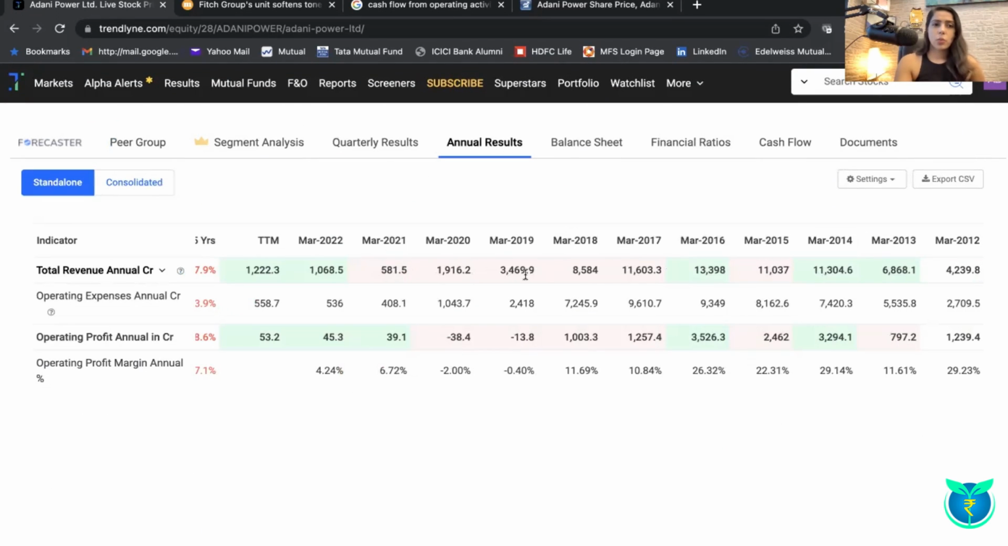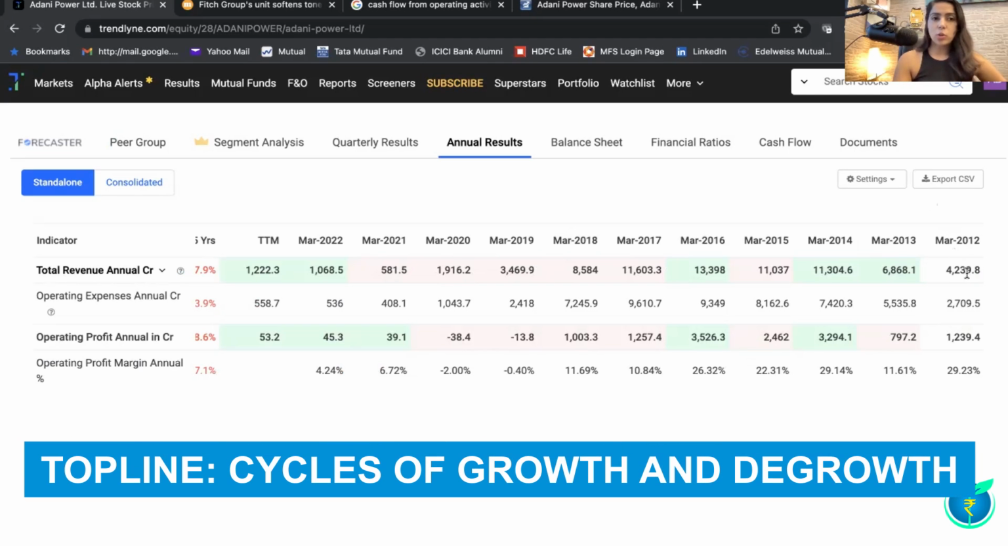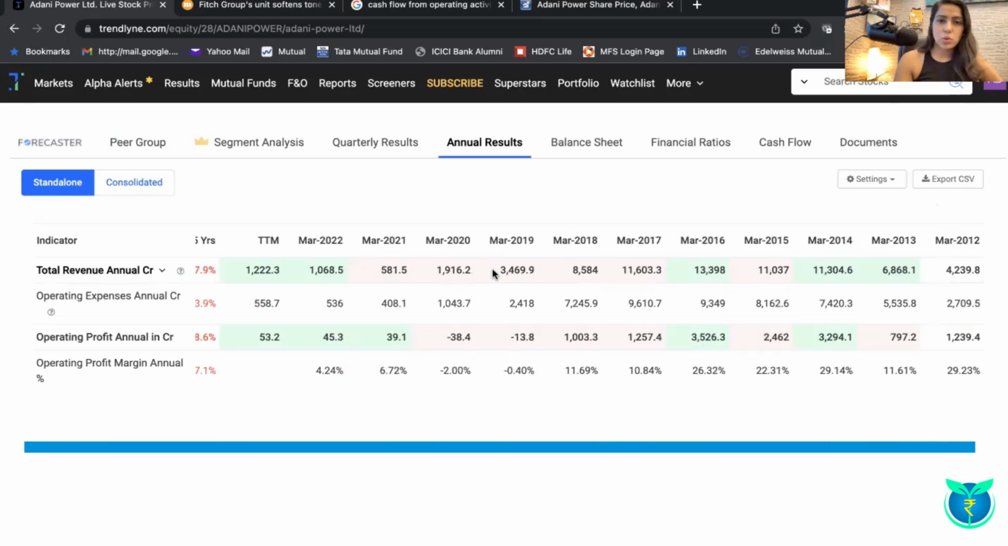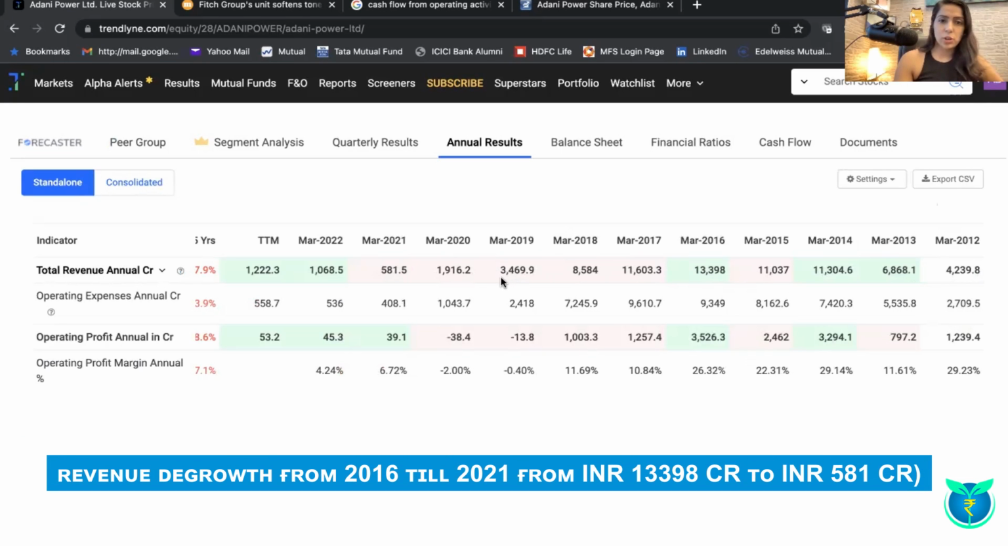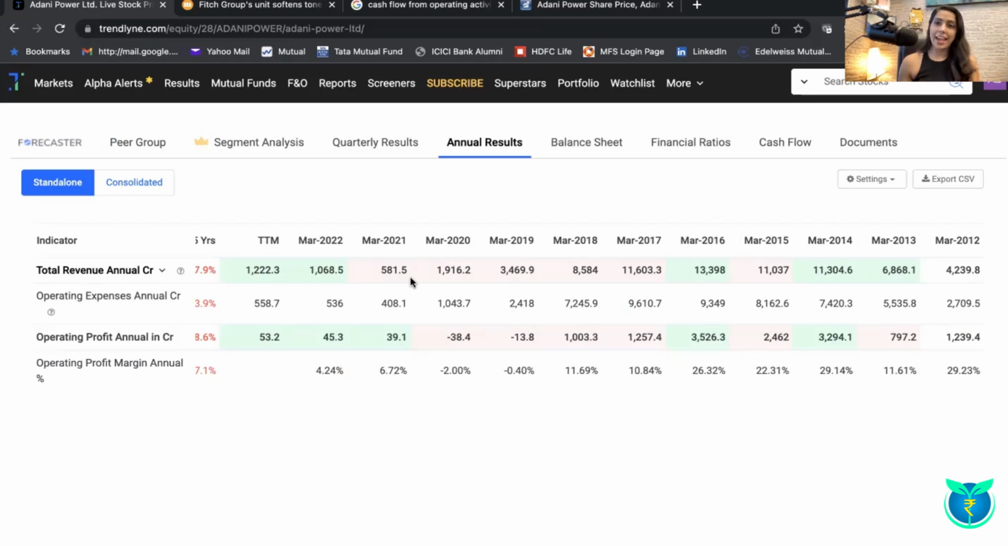When you look at the revenue, you can see the entire 10-year data from March 2012 till March 2022. So when you look at it, the revenues have been growing from 2012 till about 2016. From 2016, they degrew till 2018, again grew till 2019, and again there was a period of degrowth from here. From 2020 onwards, they started growing once again. This clearly indicates the nature of cyclicality of the power sector and hence the stock too.